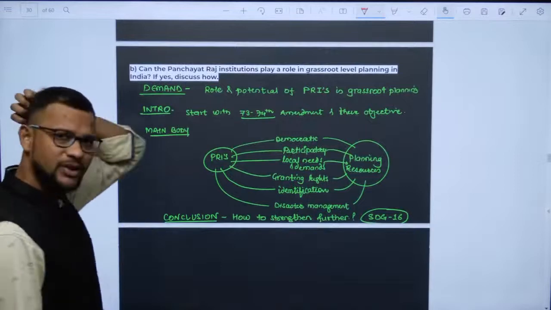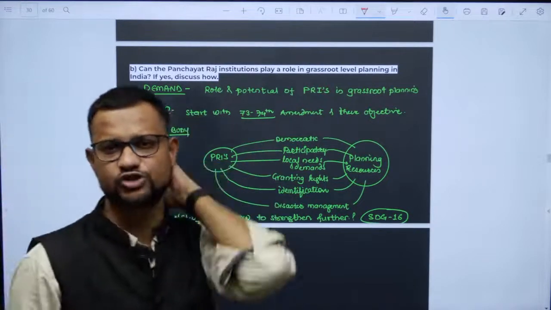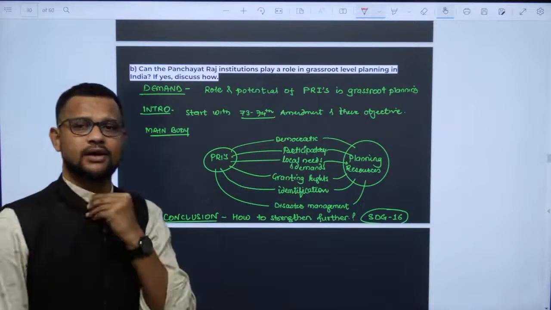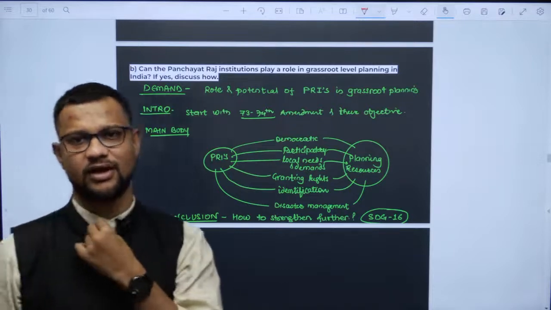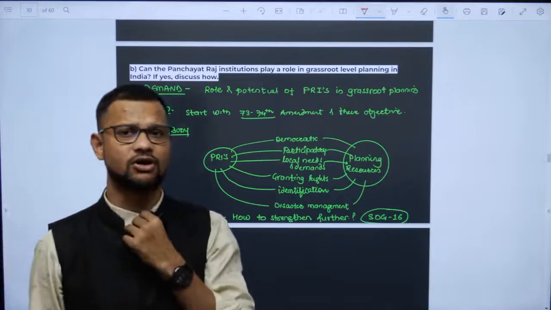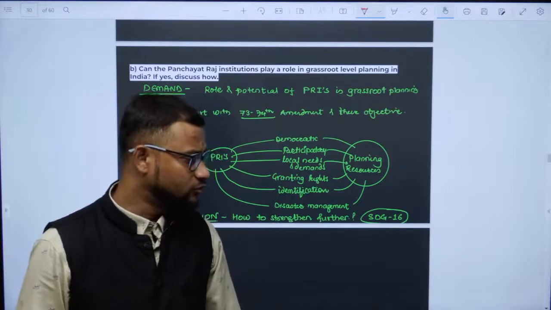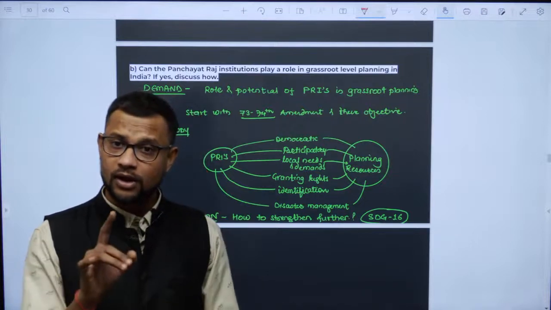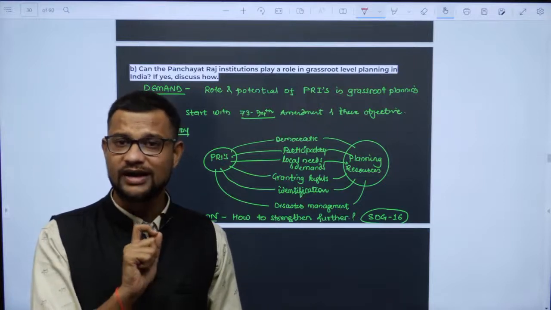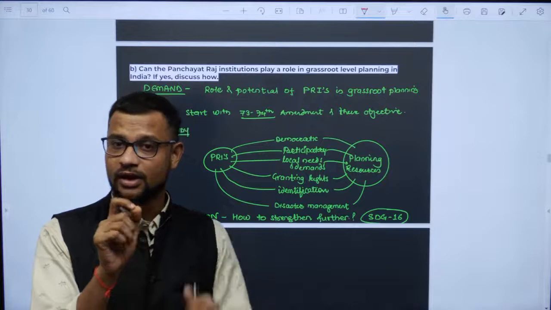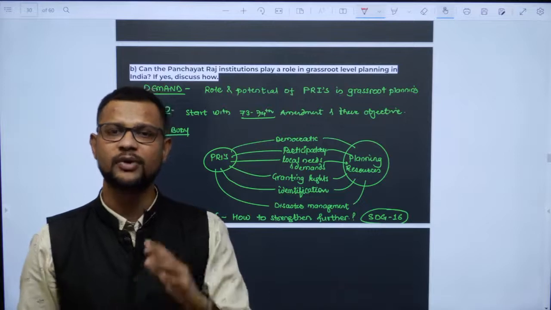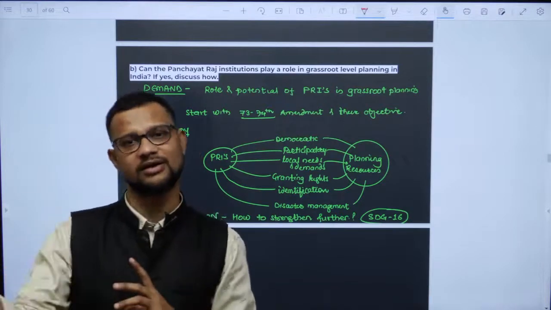Then regional development. This question is basically a regional planning question. Can Panchayati Raj institutions play a role in grassroots level planning in India? If yes, how? I don't think anyone in the examination hall, or even you guys, is going to give the answer no. Now, if no one is going to answer no, that means everyone's call is yes. And if you are writing your argument on a straight line that everyone else is doing, believe me guys, you are going to get the same amount of marks that they are going to get.